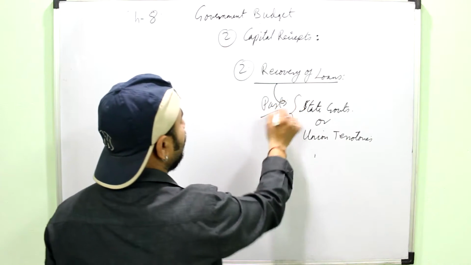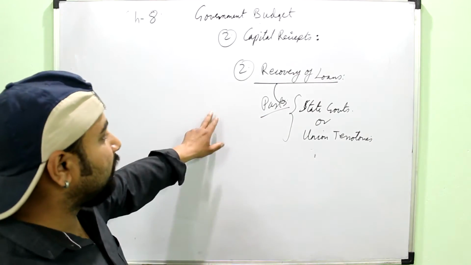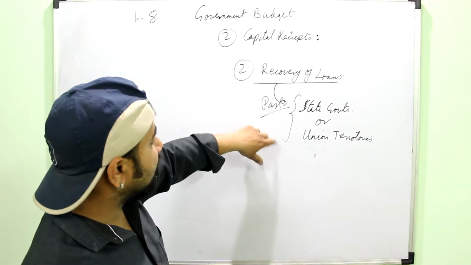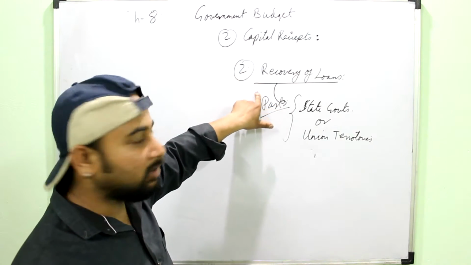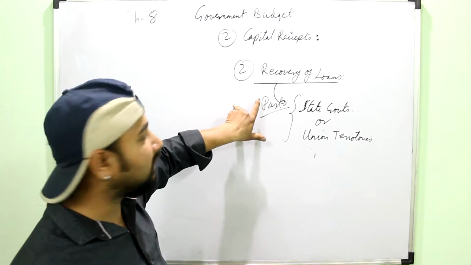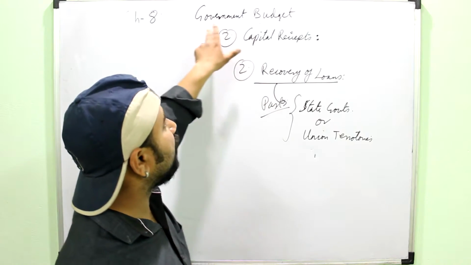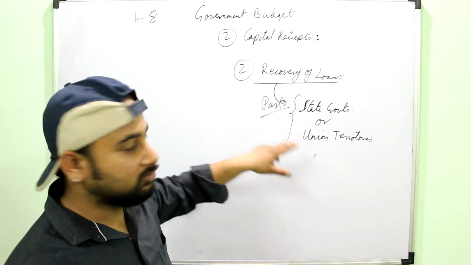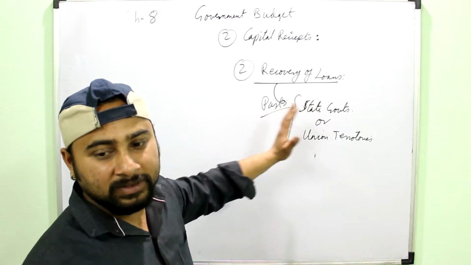Remember, any past loan given by the central government to any other government or union territory is paid back to the central government, or when you can simply say when the government gets back the loan which it had given to any other organization, then it is also a part of capital receipt, because the asset of the government will reduce, because whenever you give a loan to someone you record it as your asset.